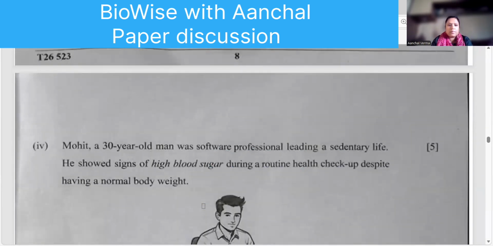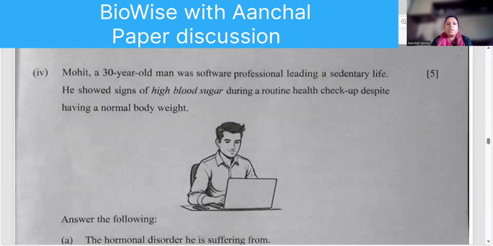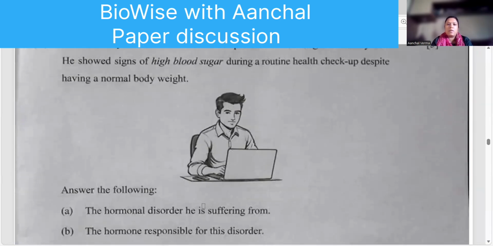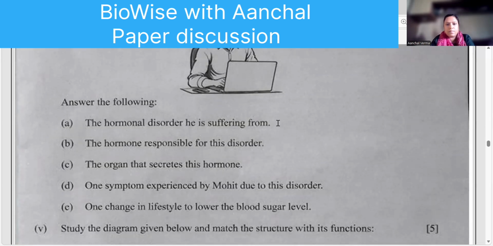Moving to the next. Mohit, a 30-year-old man, was a software professional leading a sedentary life. He shows high blood glucose in a routine health checkup despite having normal body weight. What is he suffering from? Hyperglycemia. Right? He shows the signs of high blood glucose. So the hormonal disorder he is suffering from, diabetes mellitus.